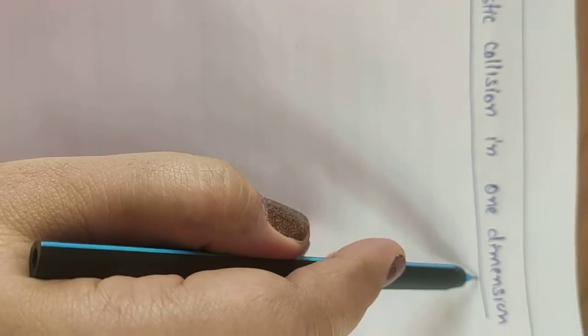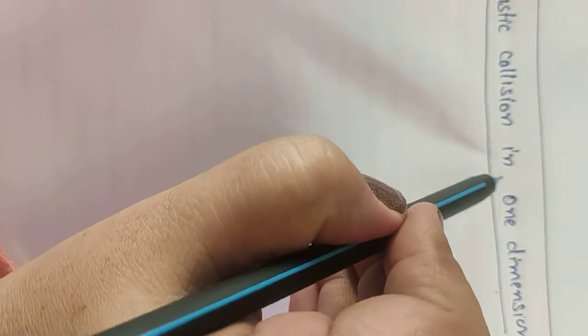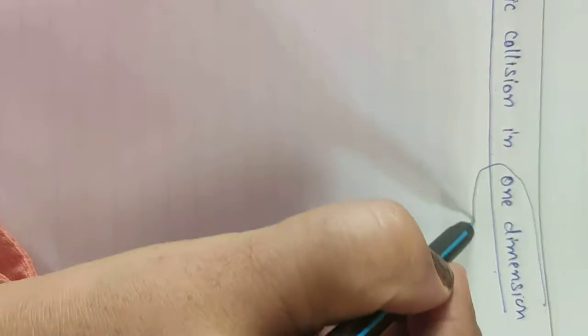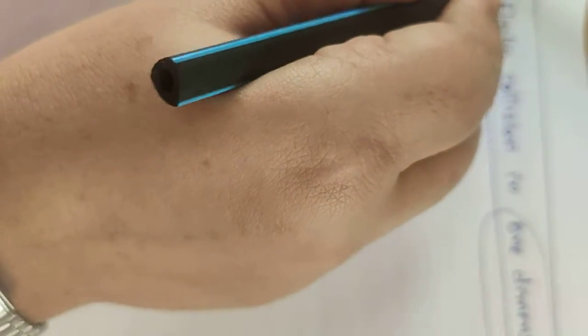Elastic collision in one dimension. This is one of the important definitions. Let us first understand the meaning of this. Elastic collision in one dimension is made up of two words, one dimension and elastic collision. Okay, so one dimension means